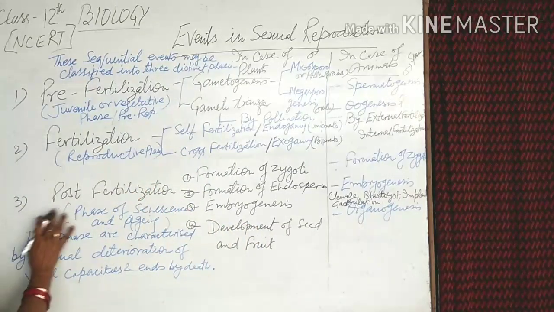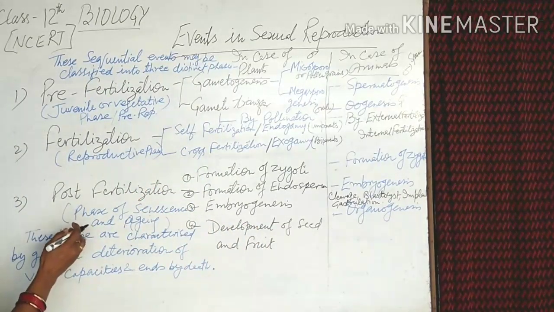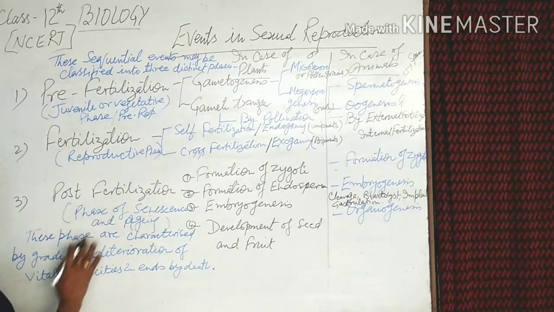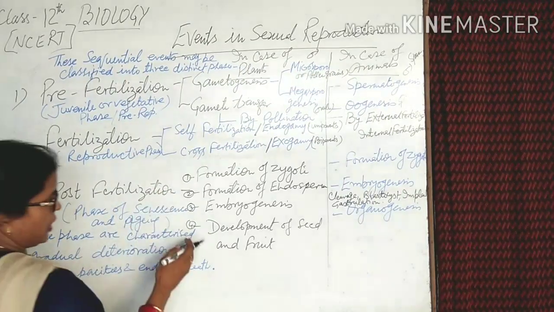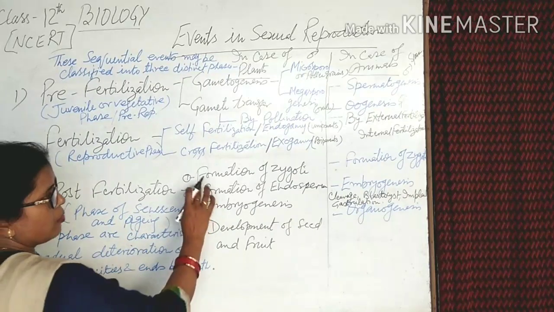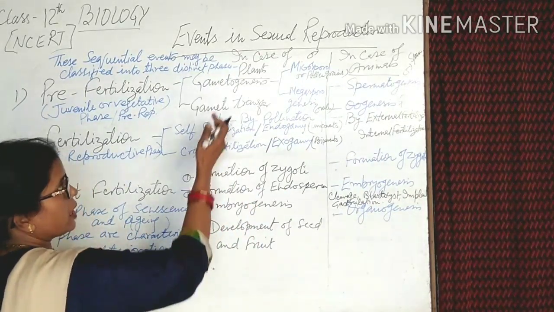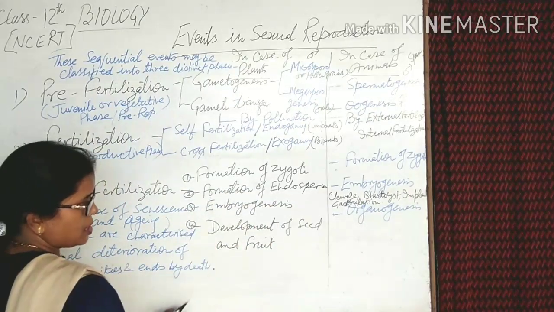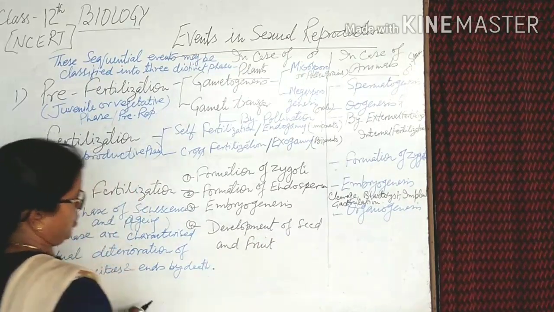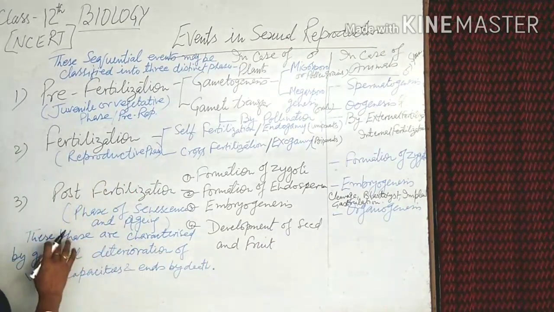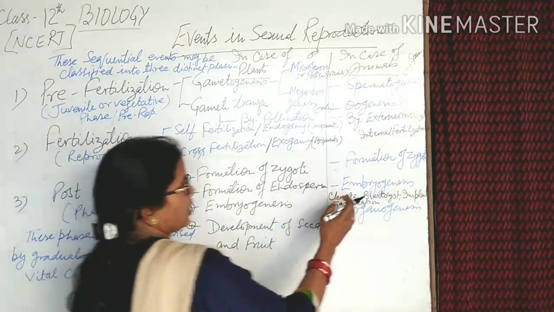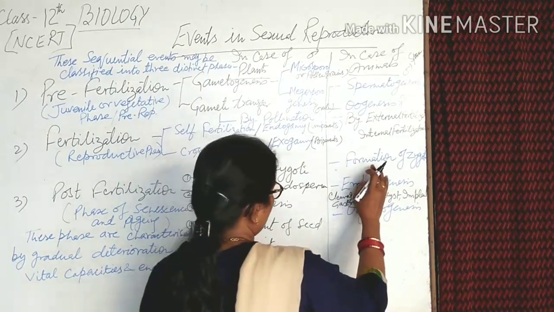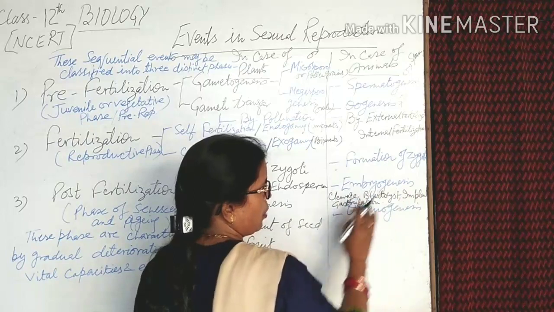And the third part is the post-fertilization event, in which the reproductive phases are totally stopped. Post-fertilization is divided into four parts. First, formation of zygote. In plants: formation of zygote, formation of endosperm, embryogenesis, and development of seed and fruit. And in animals, the zygote is formed and then develops into an embryo.